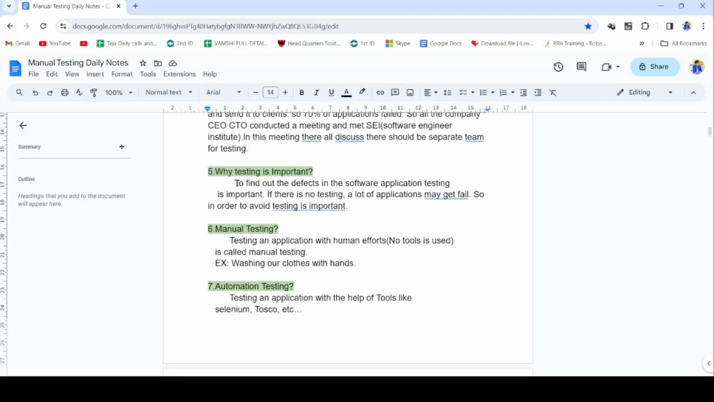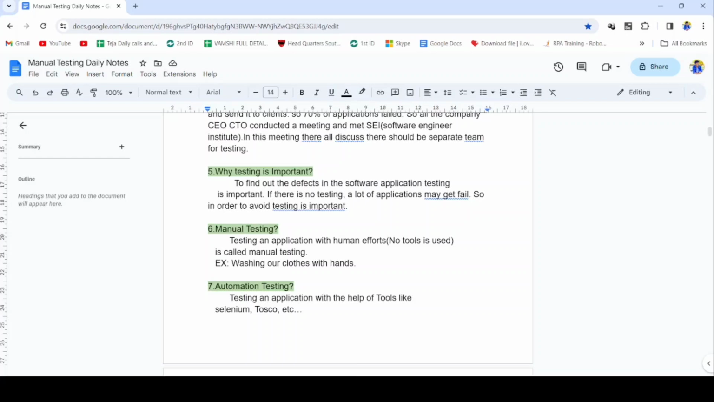The point is, to find the defects in the software application, testing is important. If there is no testing, a lot of applications may fail. So in order to avoid that, testing is important.